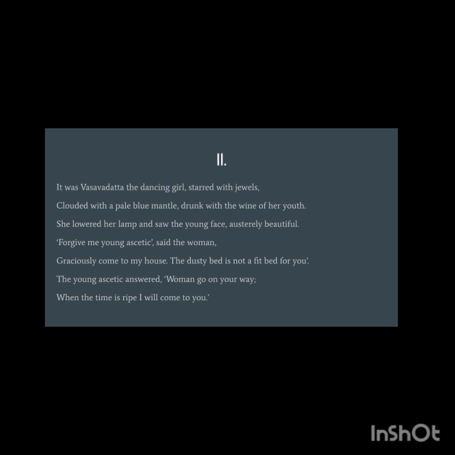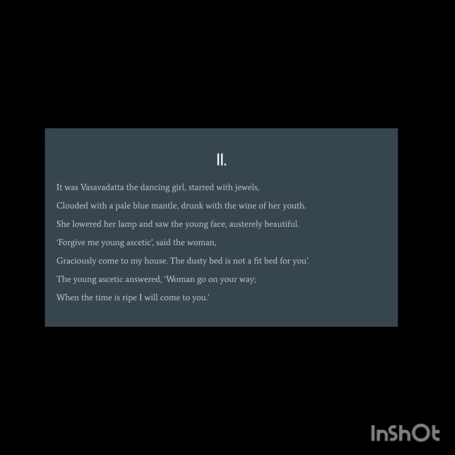Clouded, covered with a pale blue mantle. Now, mantle is a loose sleeveless garment worn over clothes by women. Drunk with the wine of youth. Drunk with the wine of youth, we have a strong metaphor here. She was very proud of how young and beautiful she is. She was arrogant about her beauty and her youth.